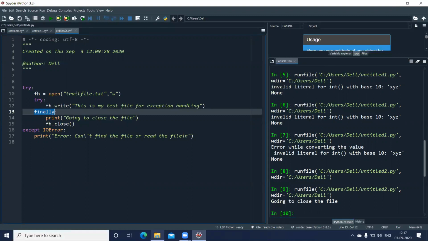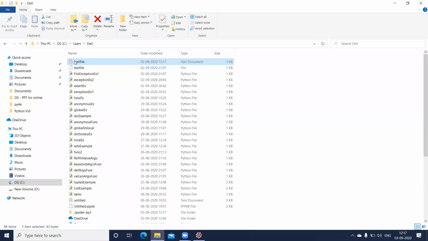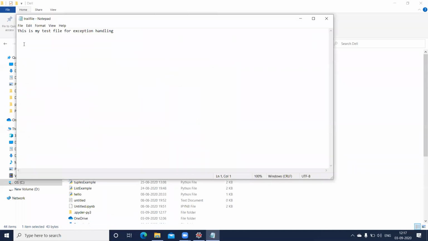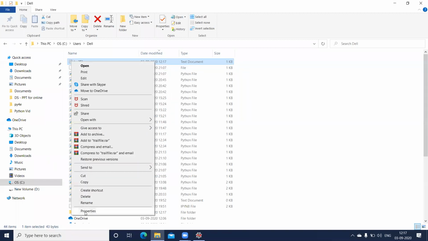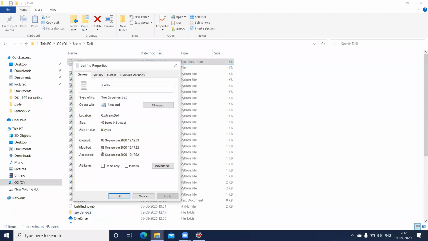Let us go to the folder and check whether anything is written into this file. Here it is, this is my test file for exception handling. I'll close this and make a small change to the file. I'll change the property of this file. I'll right click, go to the properties, and here you can see the attributes. I'll make it read only, and apply the property.